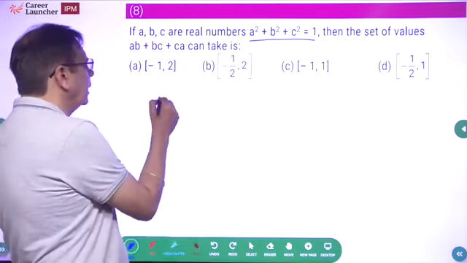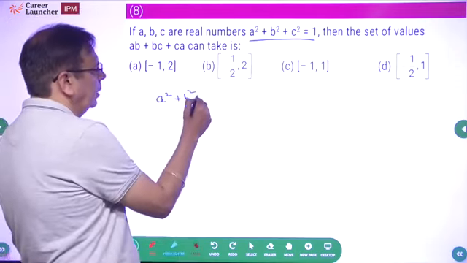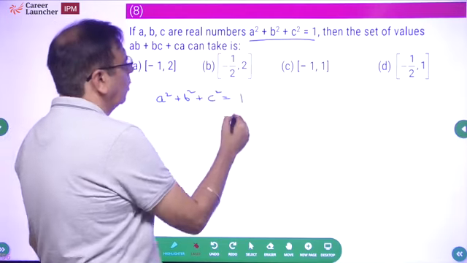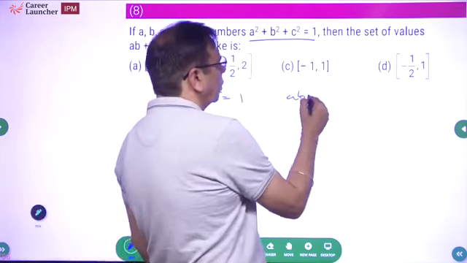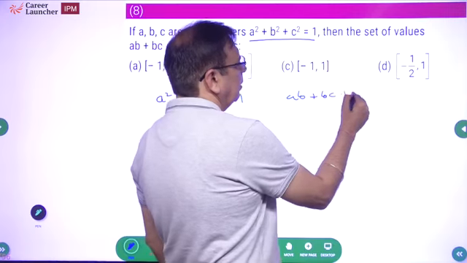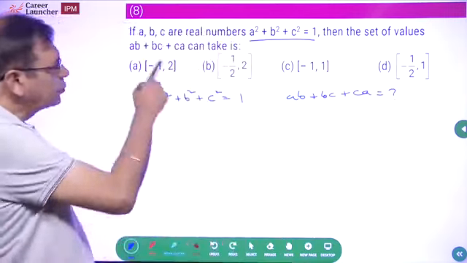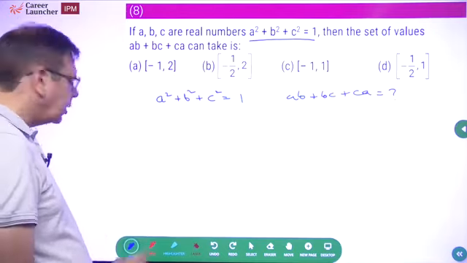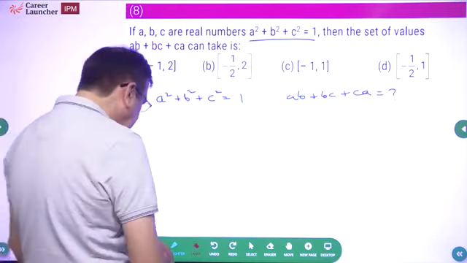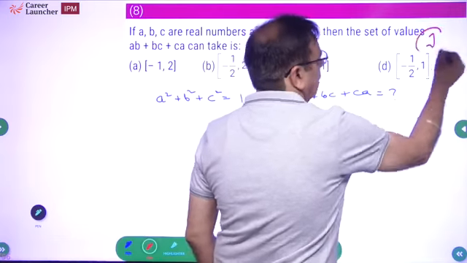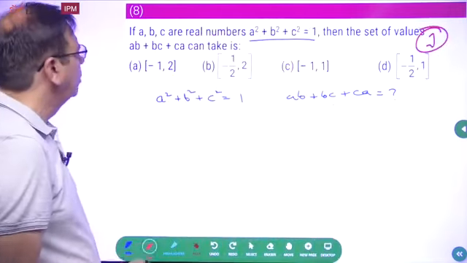We know that A square plus B square plus C square is equal to 1. We want to find what are the possible values of AB plus BC plus CA. Right? Now we have choices. All such questions, I'll say this is the Jaguar method which I will suggest, which means you take values.